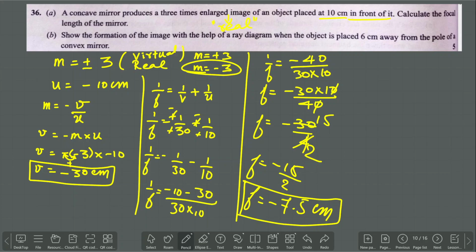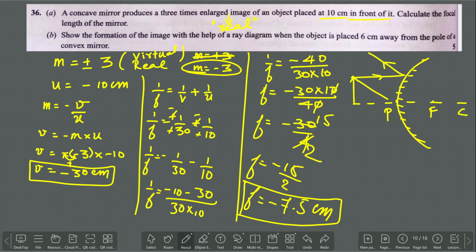Next question number B. Show the formation of image with the help of a ray diagram when the object is placed 6 centimeter away from the pole of a convex mirror. So convex mirror means the reflecting surface is going to curve outwards. Keep the pole, focus, center of curvature and principal axis. 6 centimeter away means you just keep the object anywhere over here and draw the ray diagrams.